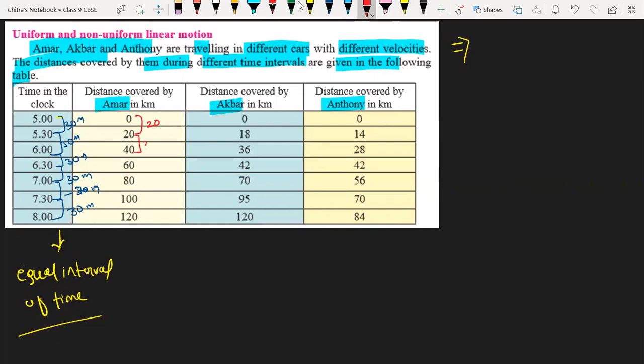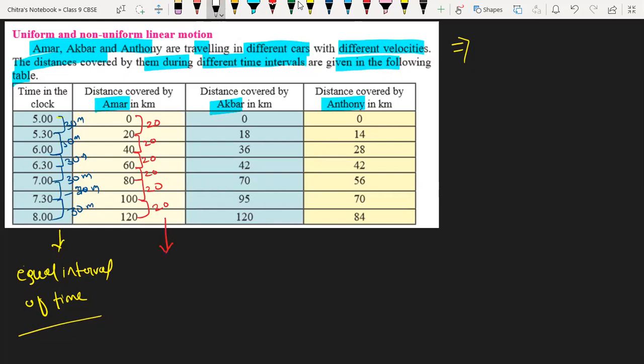Then 20 to 40 is again 20, 40 to 60 again 20, 60 to 80 again 20, 80 to 100 again 20, and 100 to 120 again 20 kilometers. Each time the difference is 20, which means Amar travels equal distance.